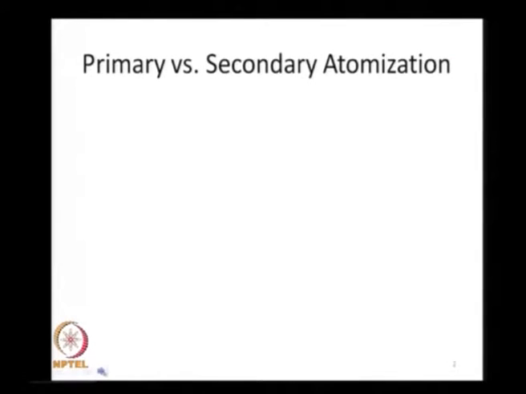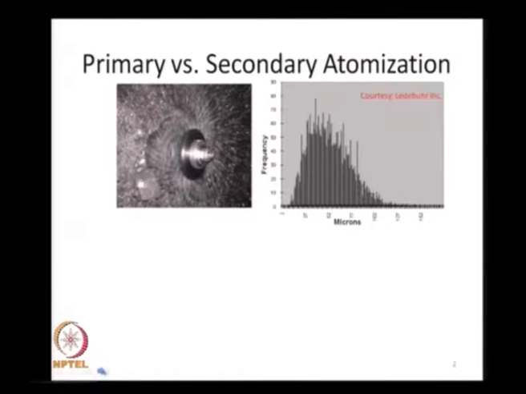So why do I want to study primary atomization? If I go back to that, I will take a couple of very simple examples. Here is an example of a rotary atomizer. Rotary atomizer, as we saw very briefly, is a case where we have a disc. I am going to just draw the outline of the disc, this is the disc here.